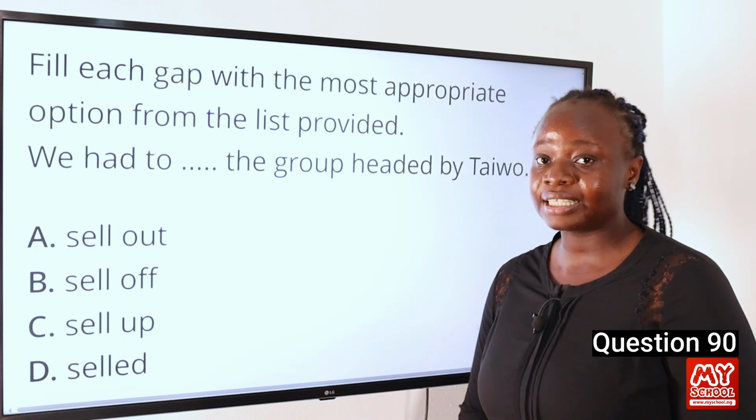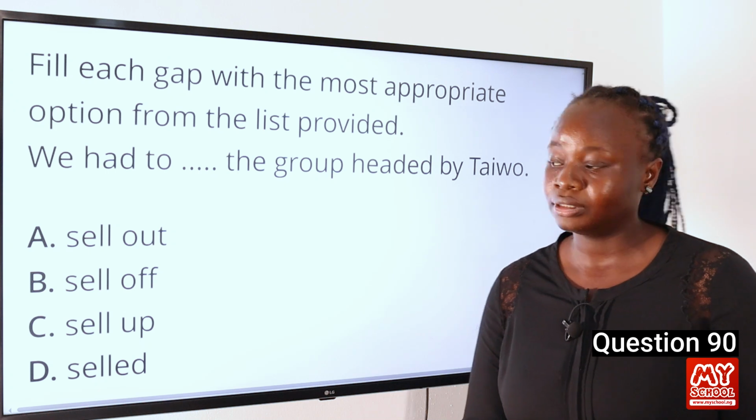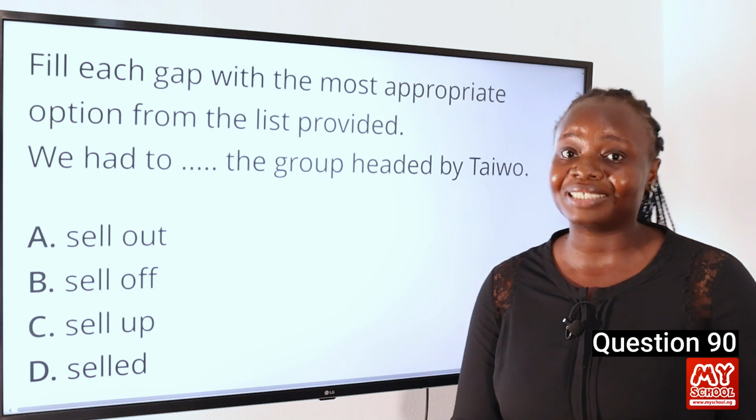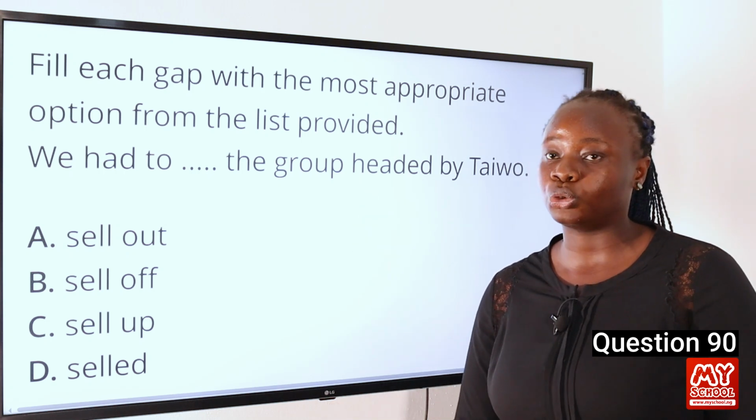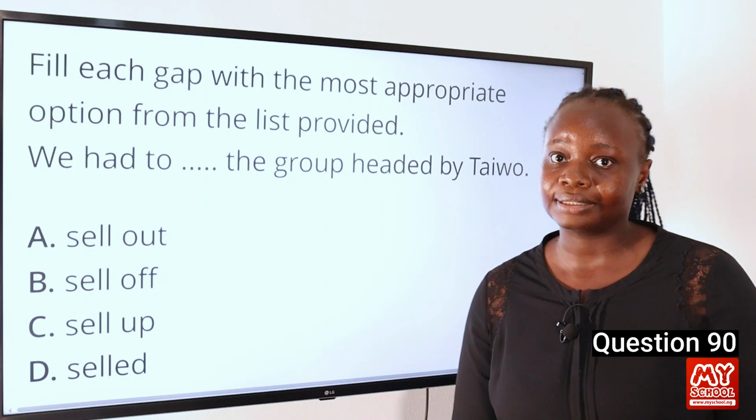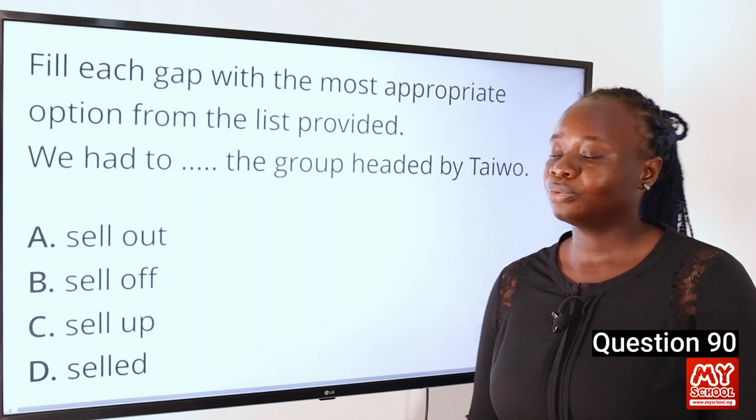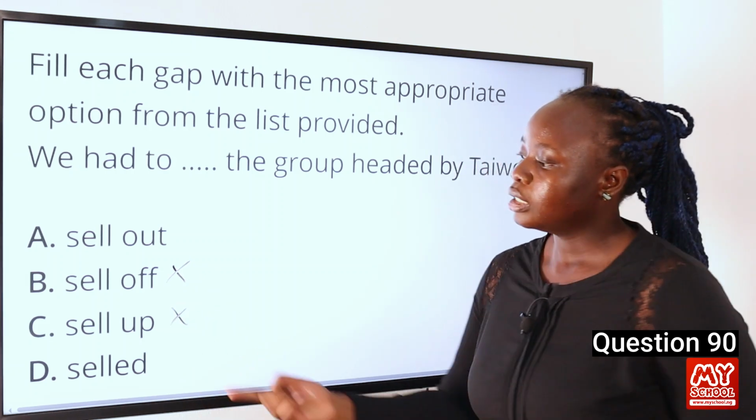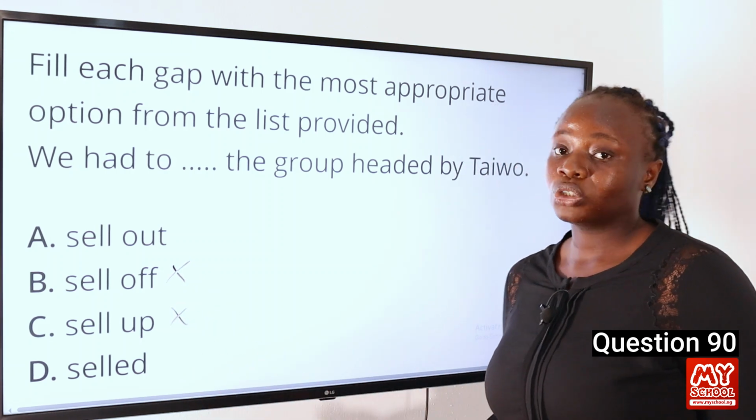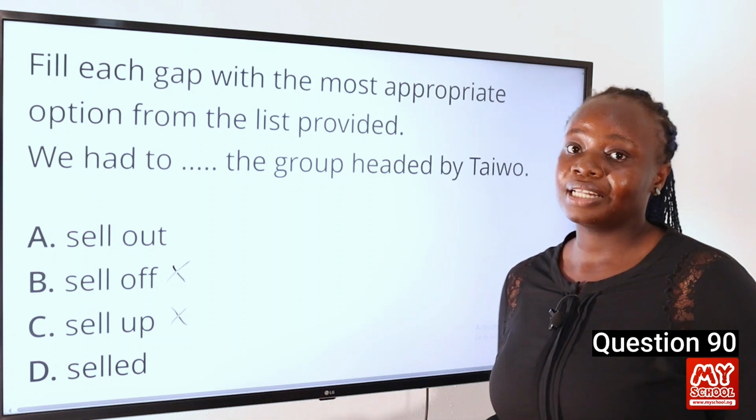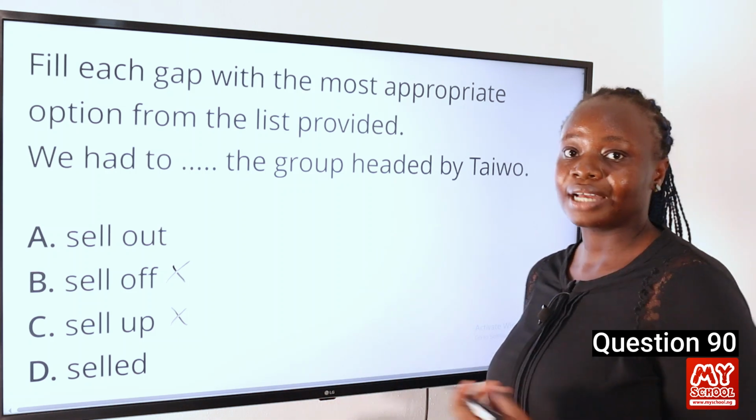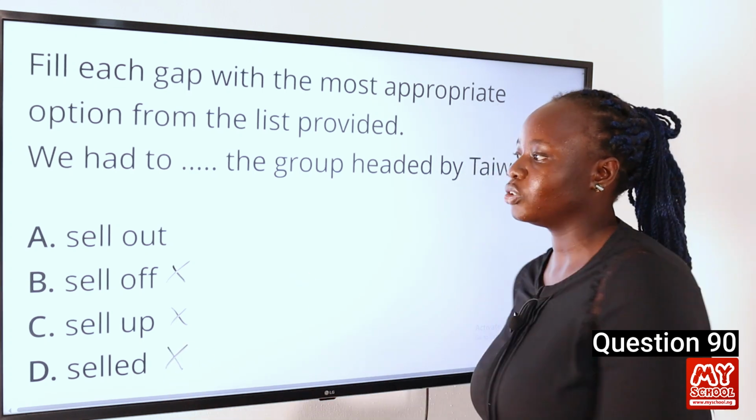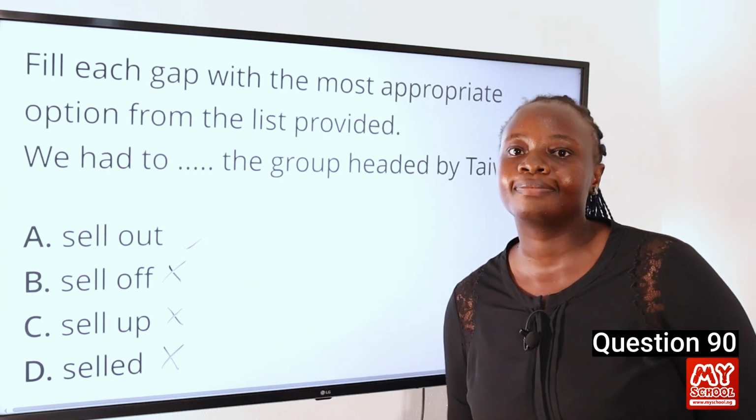Option B and C, sell off and sell up, actually mean the same thing. They are both phrasal verbs that are used to refer to the act of selling a particular business or a particular thing, and it has nothing to do with this particular sentence. You can't sell a group. So option B and C can be eliminated. Option D, sold, does not actually make sense, because the past tense of sell is sold. And again, sold has nothing to do with this. You can't sell a group. So take this out. So the answer to this question is A, sell out.